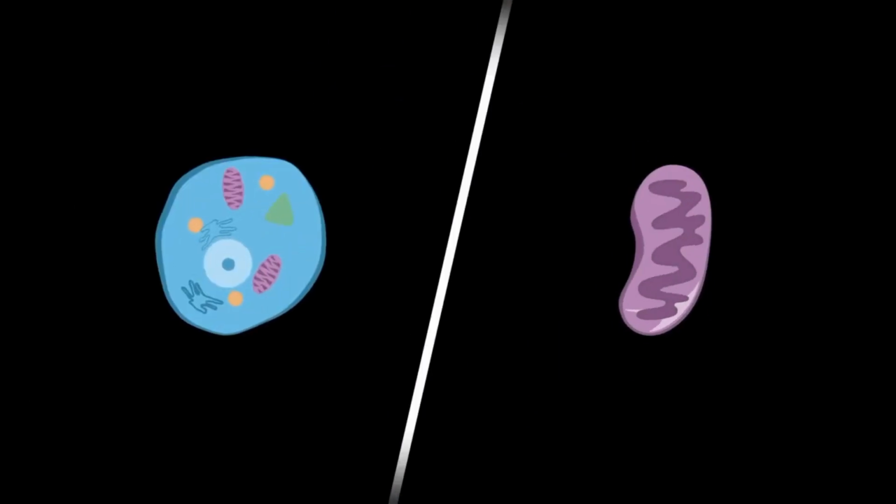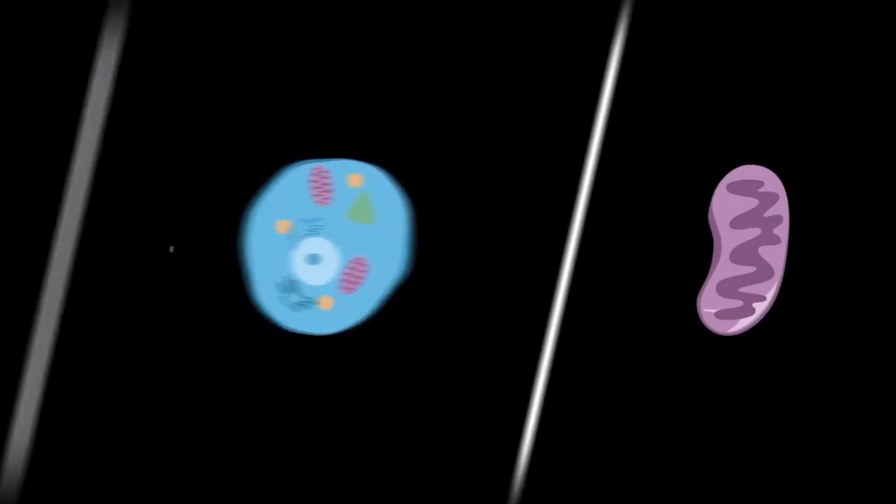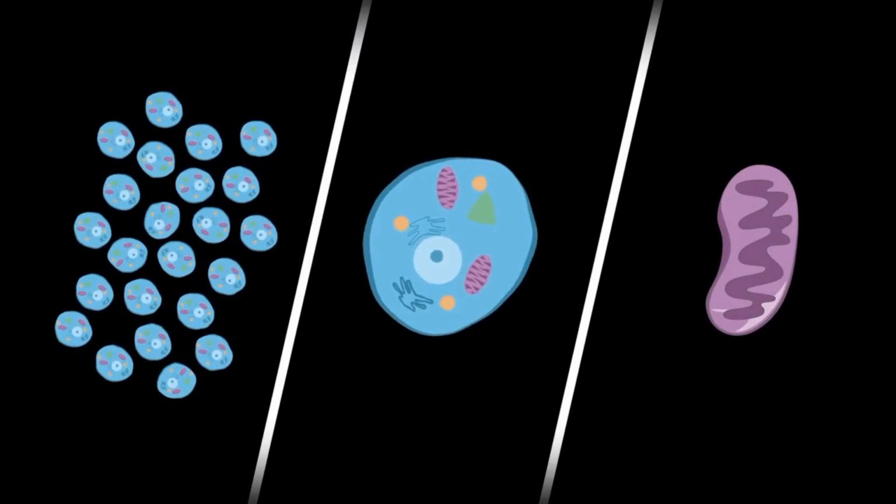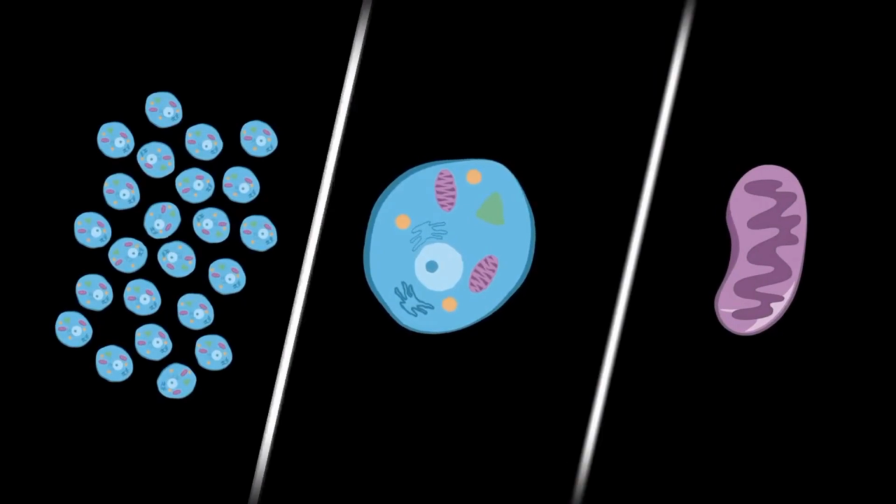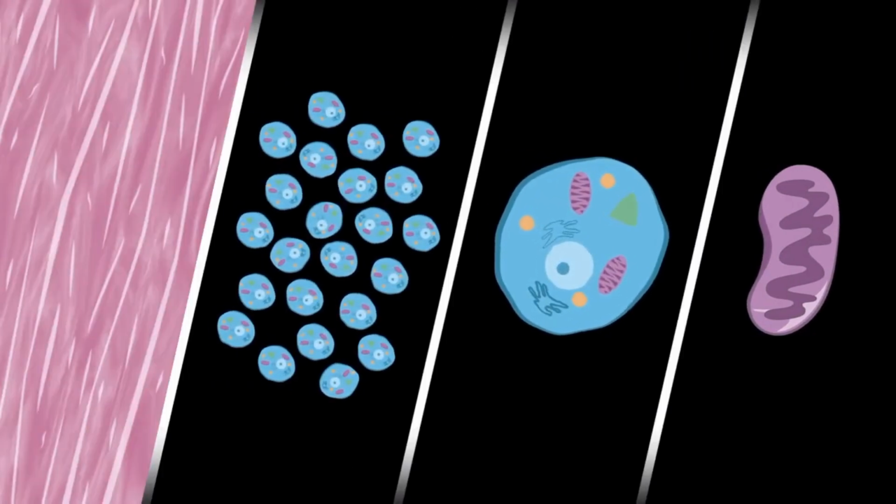In this level of organization, we can see an example of emergent properties. Emergent properties state that at each level of complexity, there are novel properties emerging that were absent from the preceding level. In this case, we observe the mitochondria that were absent in the tissue level of organization.